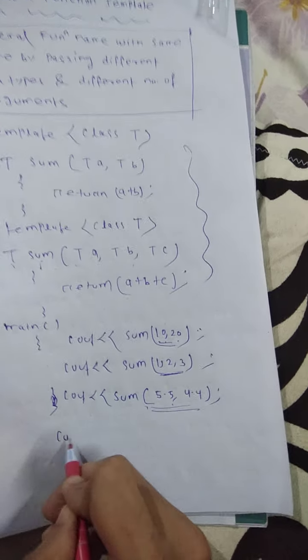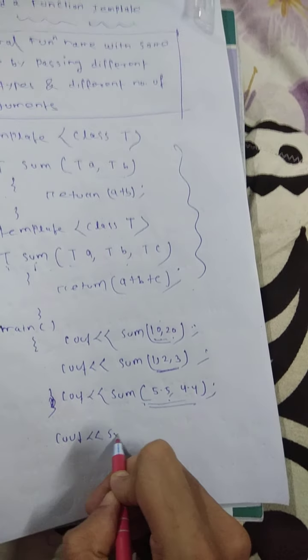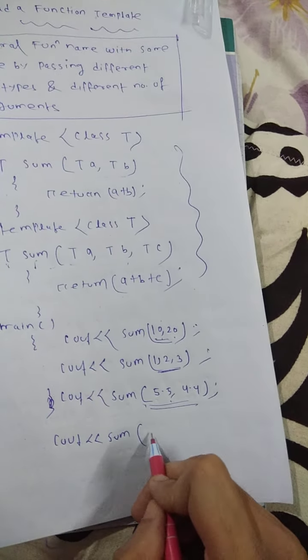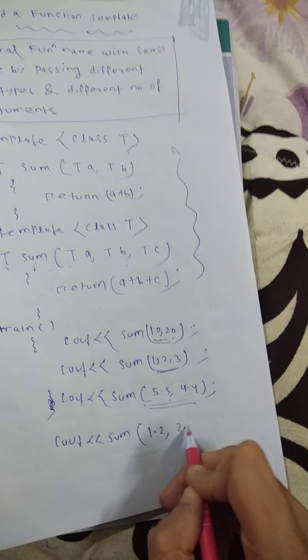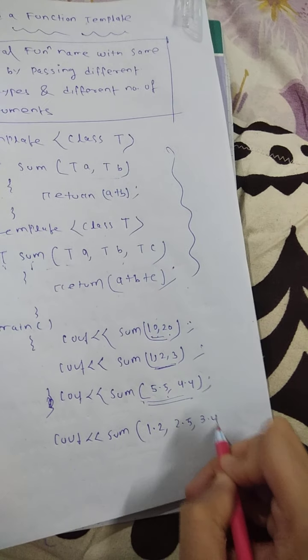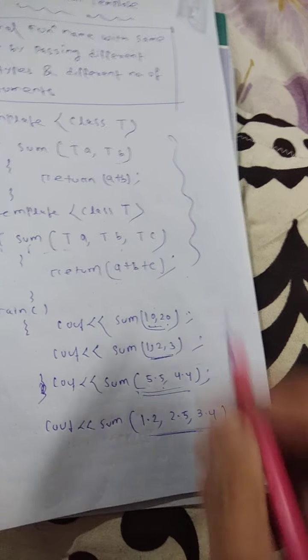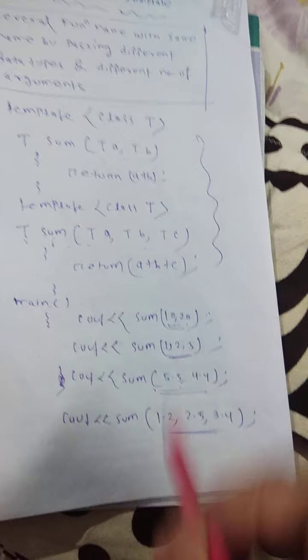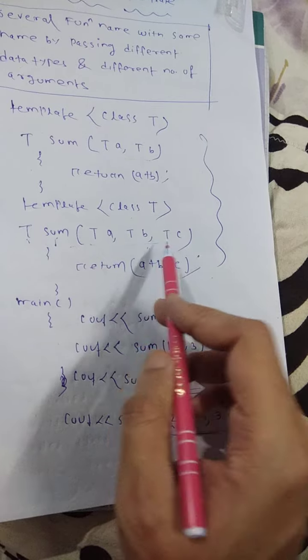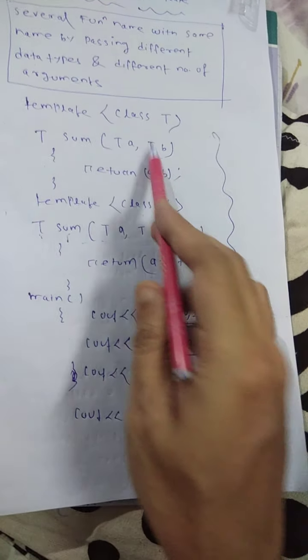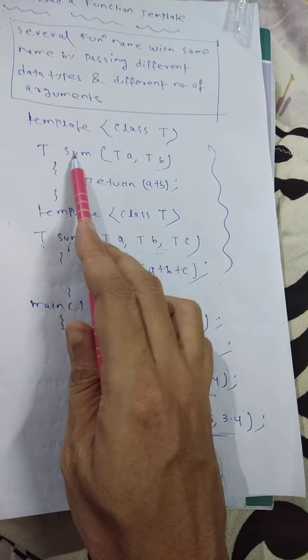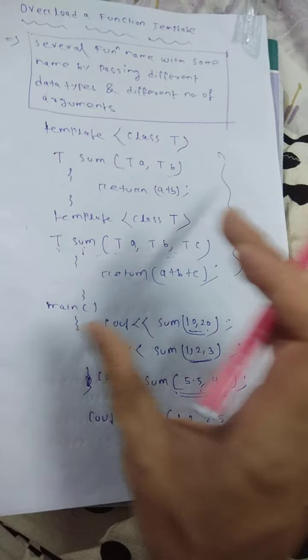Then similarly, suppose I am calling 1.2, 2.5, 3.4, 3 floating values, 3 arguments are there, then it matches with the 3 argument sum function. So it invokes the 3 argument sum function. So here see, it is function overloading, function template overloading.